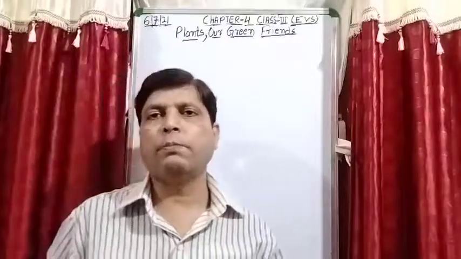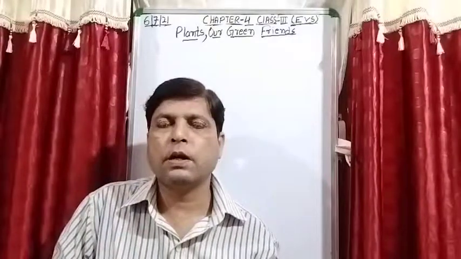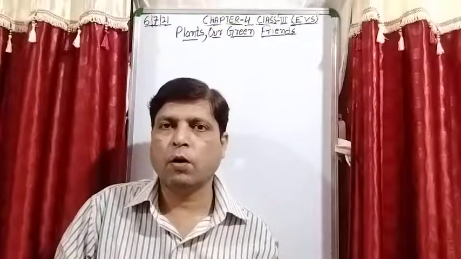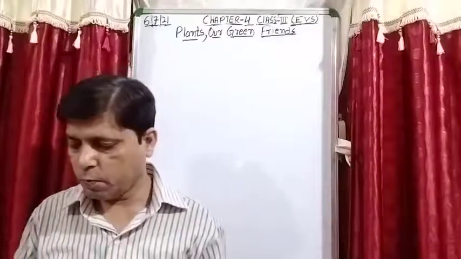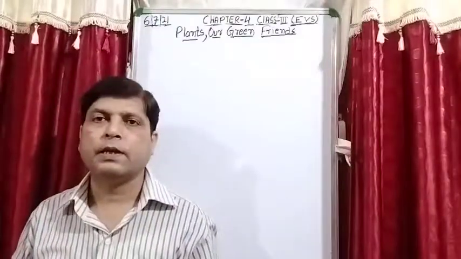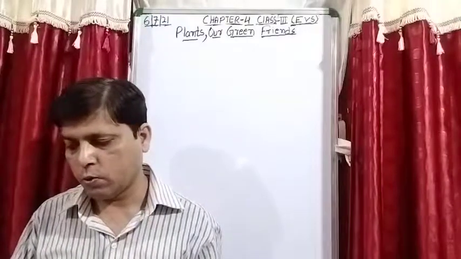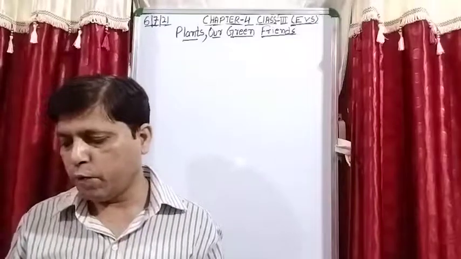If you are able to give the answers, then it means your concept and all the topics taught in the chapter are clear to you. The first 5 points I have already discussed with you, and now the sixth point is the leaf makes food for the plant.